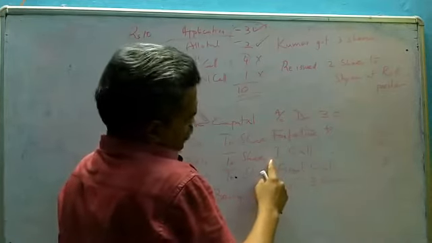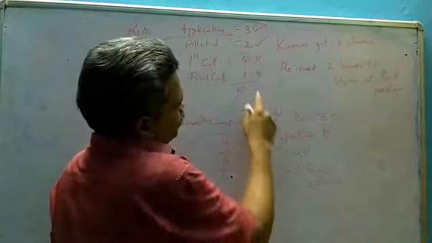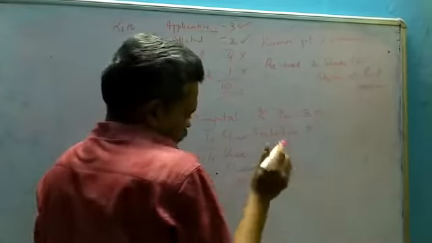First call he did not pay. That means 3 into 4, 12. Final call he did not pay. 3 into 1, 3. And this is the entry.